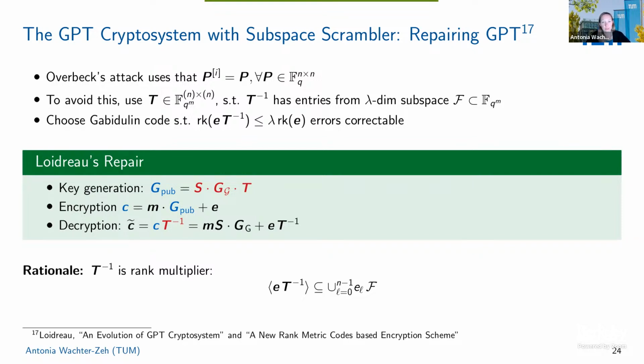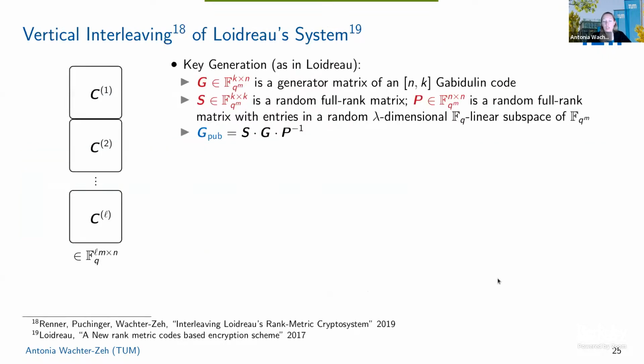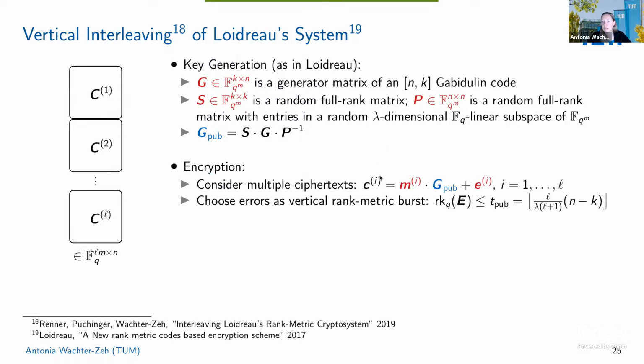Okay, but we wanted to talk about interleaving. So now we can use this subspace scrambler-based GPT system and look at interleaving of this system. So one thing is to do vertical interleaving. Basically, you use Loidreau's system, and again you split your message into L parts and then encrypt it into L ciphertexts and add an error E_i, where now the errors have a joint row space, and then you're able to have that many errors.